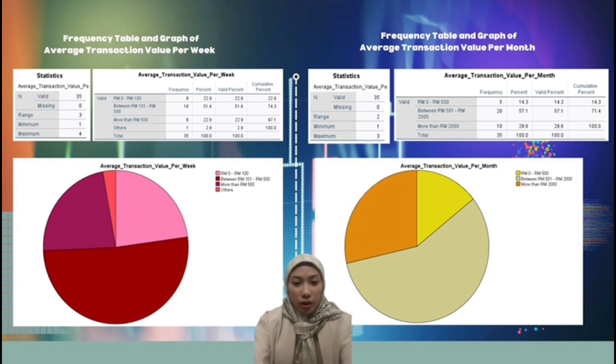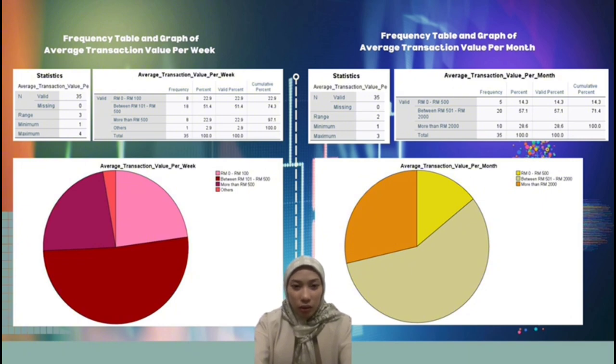And last, frequency for quantitative data, which is frequency average transaction value per month. The percentage of transactions in each category indicated in the table is reflected in the size of the slice. The greatest portion, between 500 ringgit to 2,000 ringgit, which is 57.1%, suggests that this range is probably where the average transaction value falls.